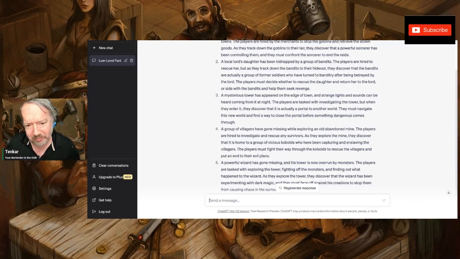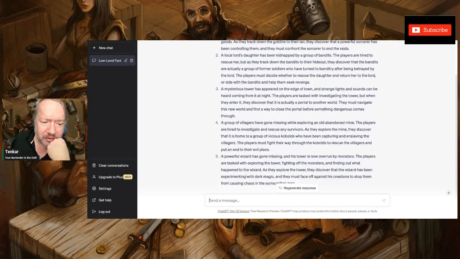Mysterious towers appeared on the edge of town, and strange lights and sounds can be heard coming from it at night. Players are tasked with investigating the tower, but when they enter it, they discover that it's actually a portal to another world. They must navigate this new world and find a way to close the portal before something dangerous comes through. That's to me less a seed, more of a way to bring a campaign into a whole new world, whole new setting.